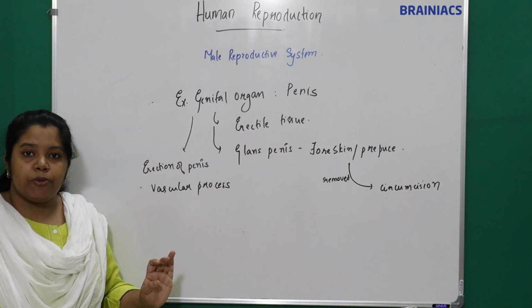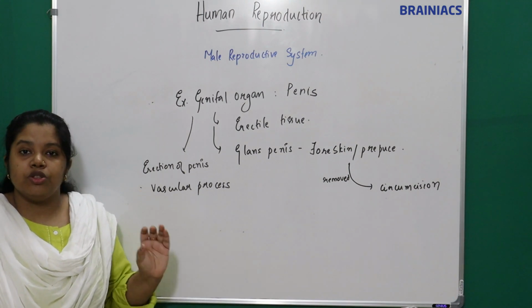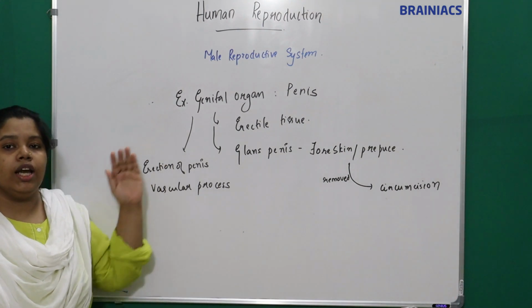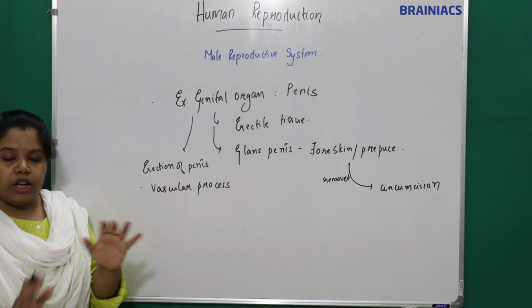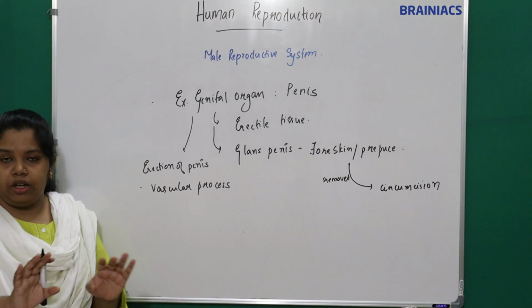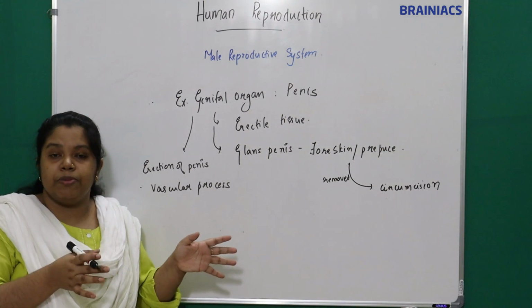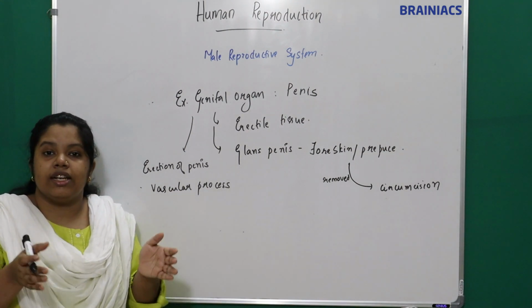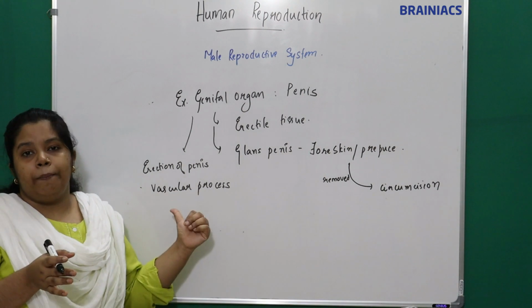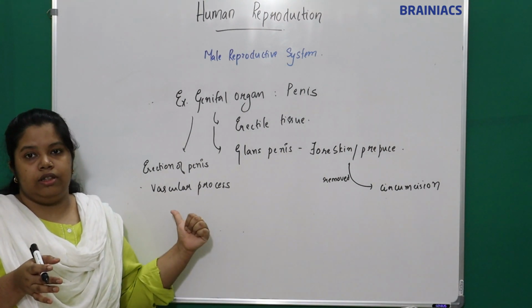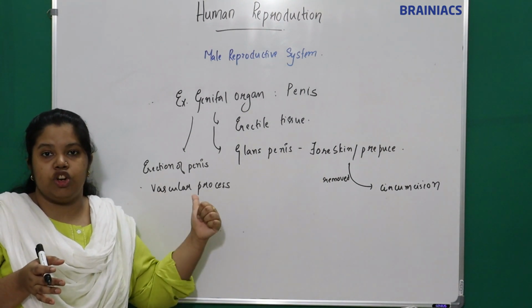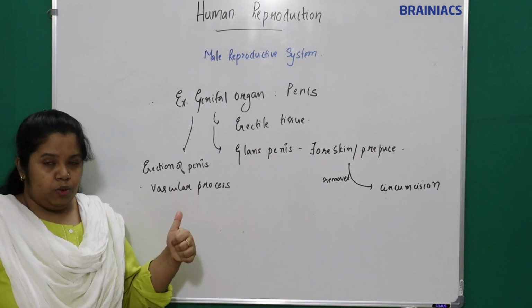What is meant by vascular process? The erection occurs due to increased blood flow to the penis. It is not due to any muscles or anything like that. So erection of the penis is a vascular process.